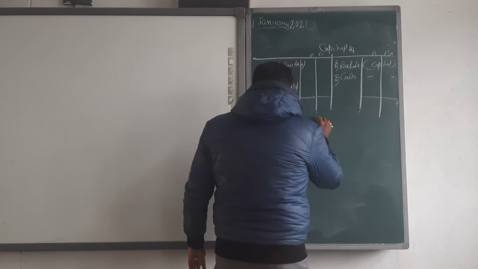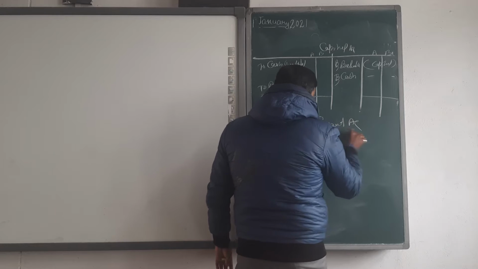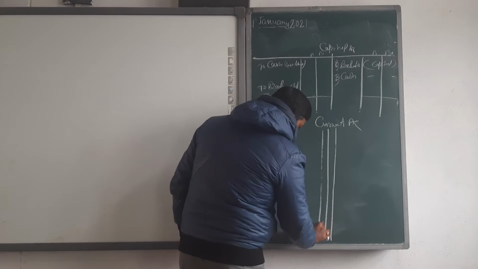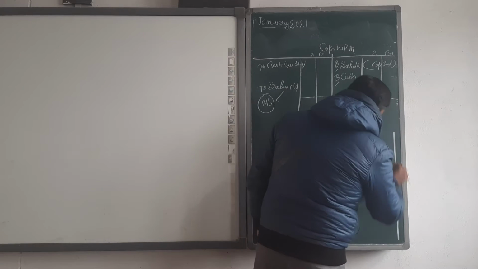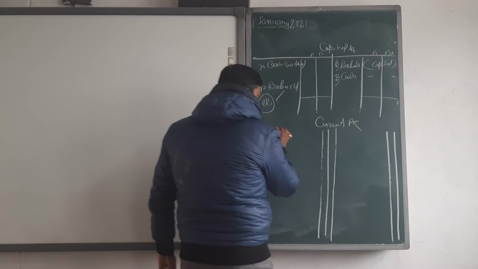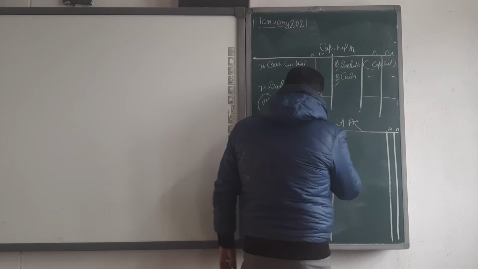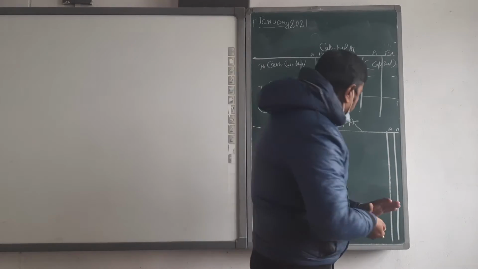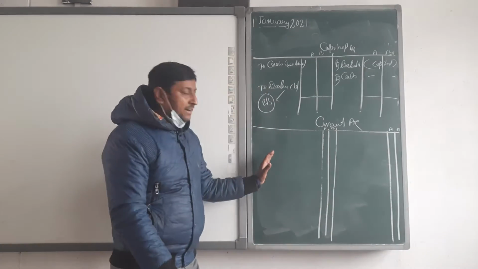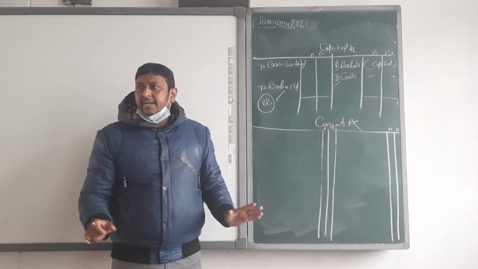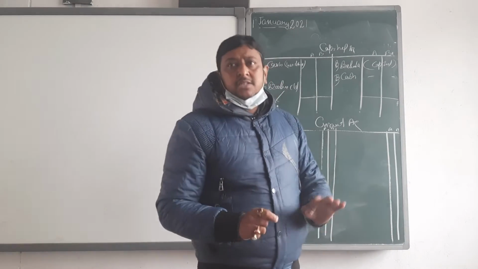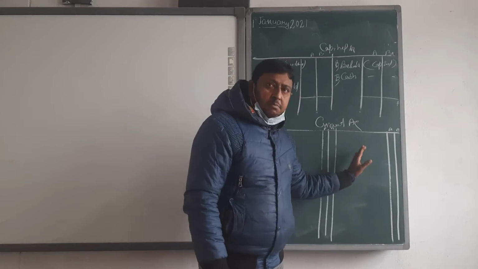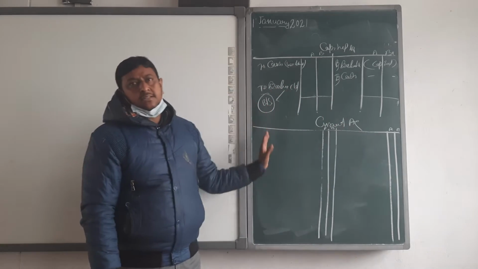Then we go to the current account. Current account, just see. Due to space, I am making the amount column very narrow. A and B. Everything that is received by the partners is entered in the current account, and everything given by the partners is entered in the current account. The posting method is the same, the same system we follow. If anything is received by the partner, credit side; if given by the partner, debit side.